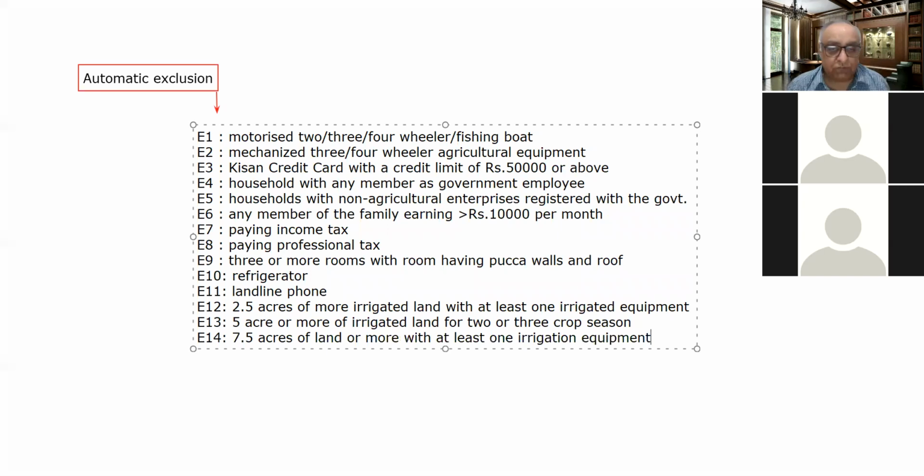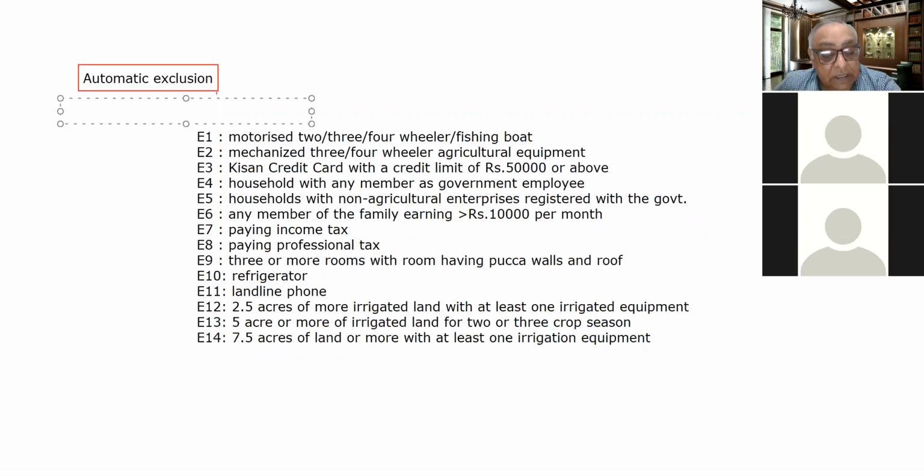This is the automatic exclusion criteria. So 14 criteria are there under this automatic exclusion criteria. Please remember this. These are the 14 criteria.